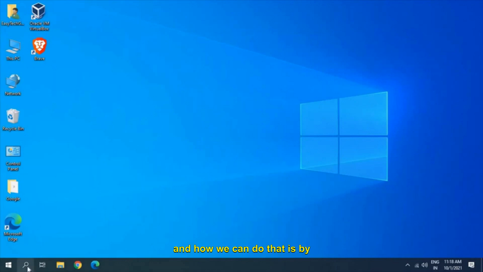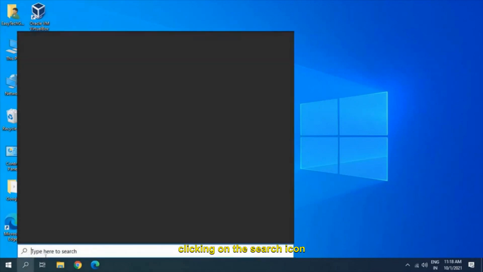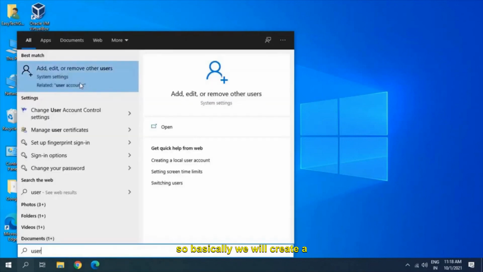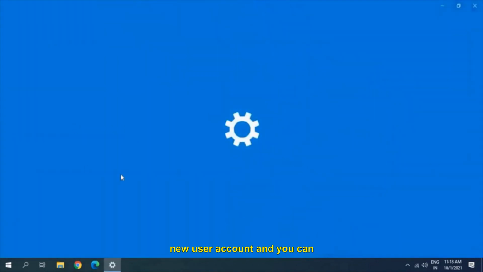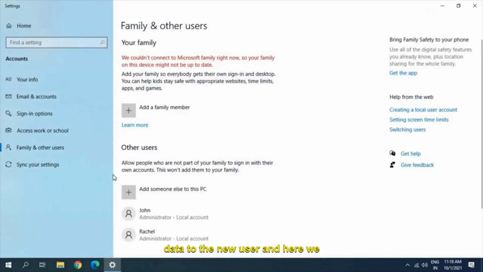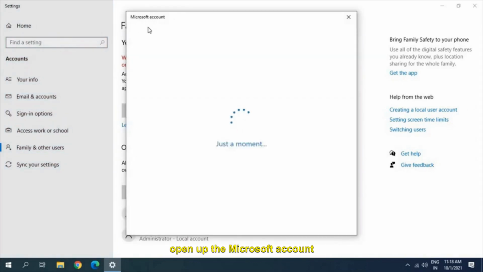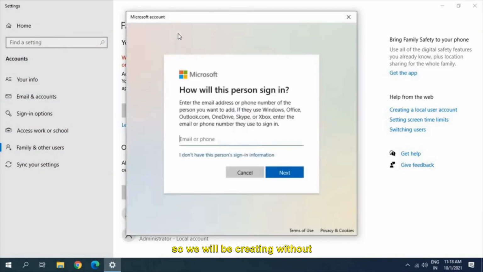And how we can do that is by clicking on the search icon. And here you just need to type user. So basically we will create a new user account and you can copy all of your important data to the new user. And here we just need to click on add someone else to this PC. And this will open up the Microsoft account. So we will be creating without Microsoft account.